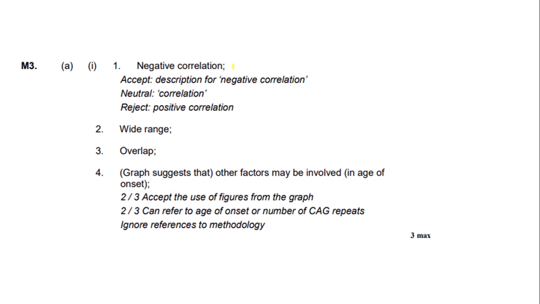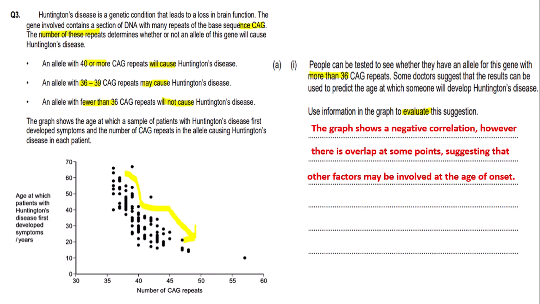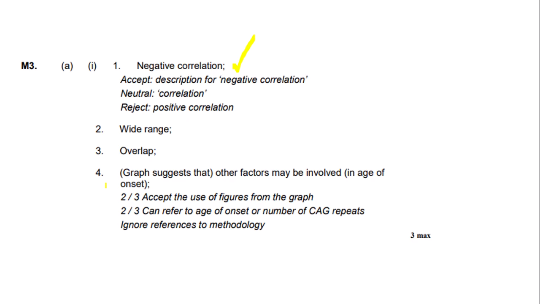negative correlation, if we put. Also here it accepts a description for negative correlation, so you could write that the higher the number of CAG repeats, the lower the age of onset. Neutral correlation, so you might not get a mark if you write correlation, as the correlation is specifically negative. Also, it says reject positive correlation, as that is completely wrong. It is a negative correlation.